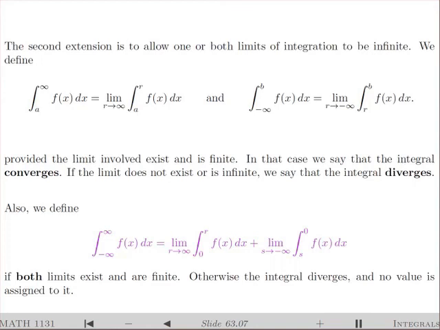If one or other or both of the limits don't exist, or even if one of them is infinity or negative infinity, we say that the integral diverges and we don't assign a value to that integral. We will look at examples of integrals where the interval of integration is infinite in the next few sessions.